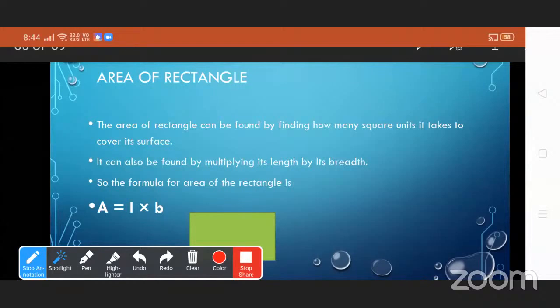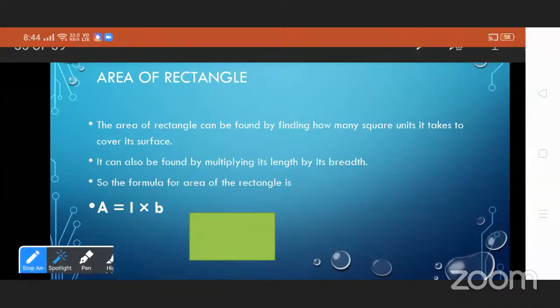So the formula for the area of a rectangle is A equals L into B. A stands for area, L stands for length, and B stands for breadth of the rectangle.